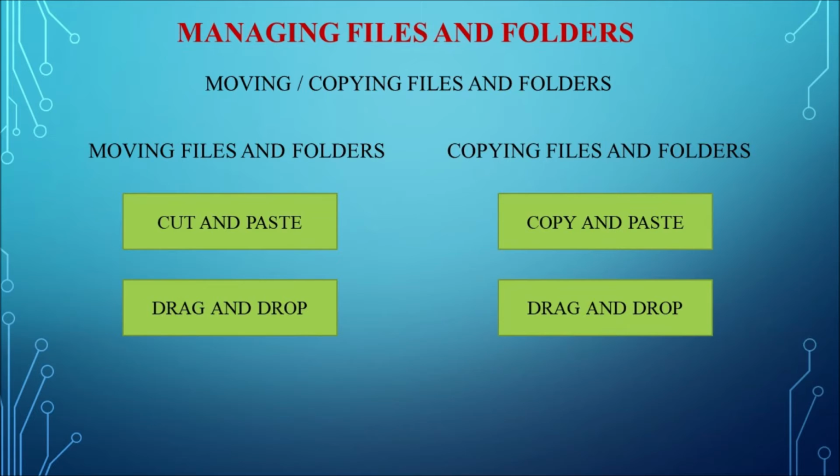Without releasing the mouse button, you have to drag the file to the left column, and in the left column where we want to move, you can just release the mouse. So the file will be moved from the old location to the new location. So this is how the drag and drop method works.